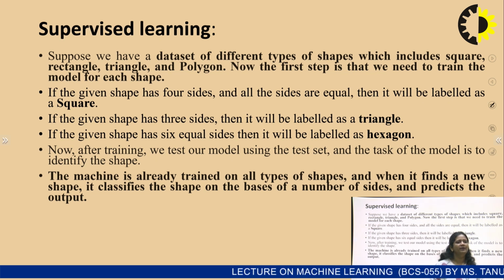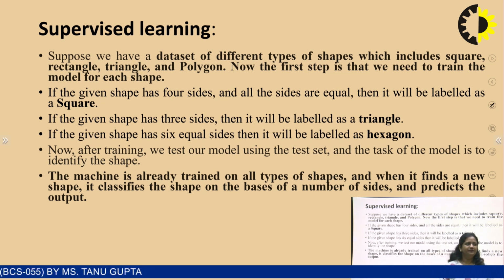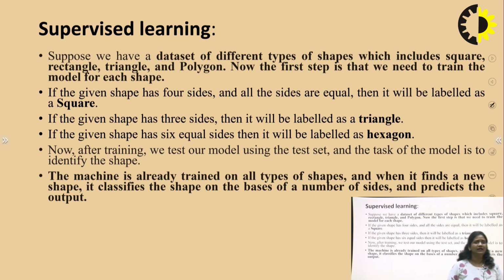If the given shape has 3 sides, it will be labeled as a triangle. If the given shape has 6 equal sides, then it will be labeled as a hexagon, and so on. The machine is already trained on all types of shapes, and when it finds a new shape, it classifies the shape on the basis of its number of sides and predicts the output.